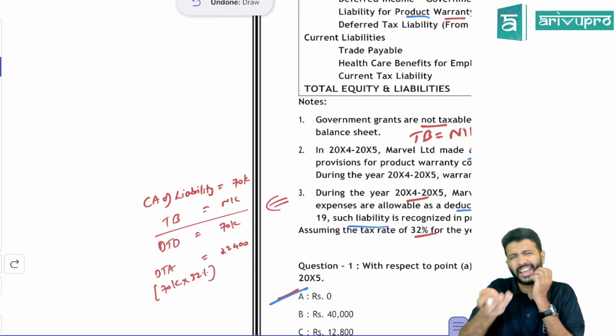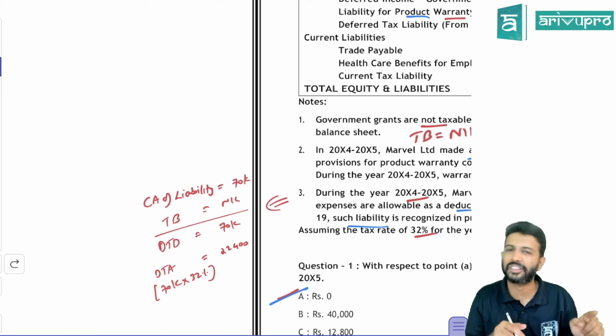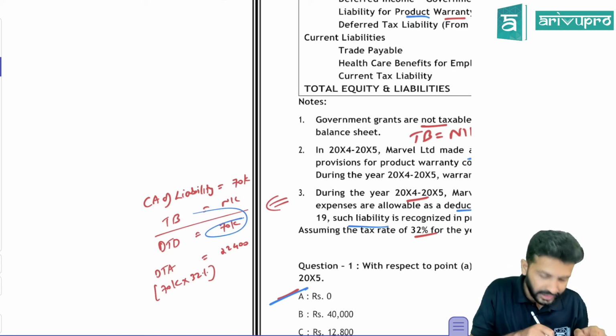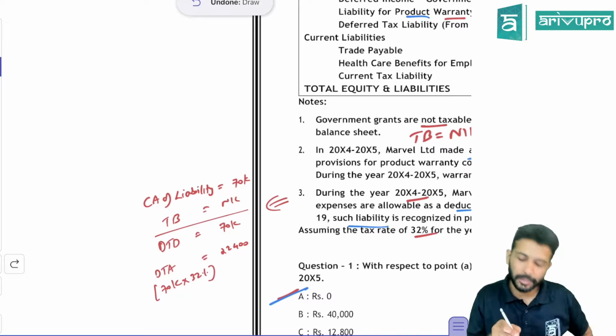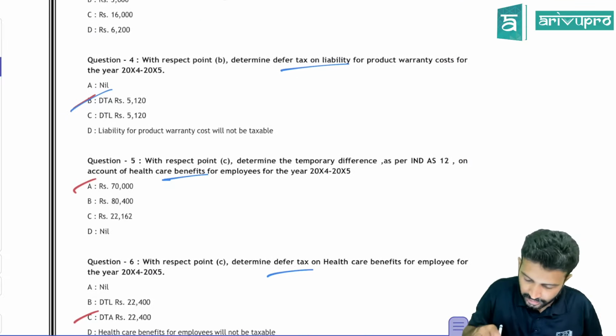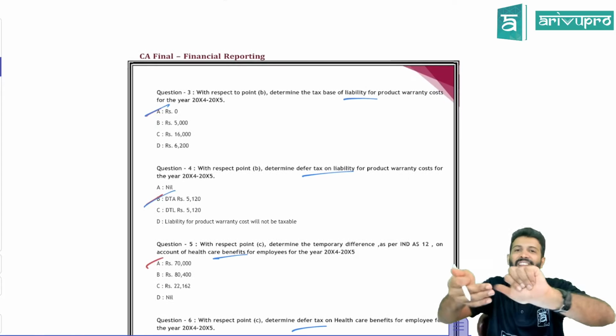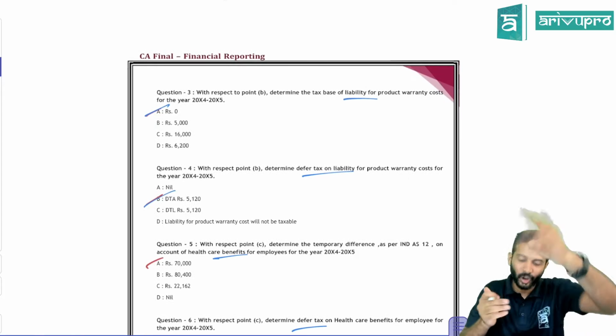Same thing, this is the carrying amount of liability. If it is greater than tax base, then we have to create DTA, but the difference will be known as deductible timing difference. So they asked, I think again, tax base. No, I think here they did not ask tax base. So watch out. In the last few questions, the order was they were asking tax base and DTA. Now they've changed the order.